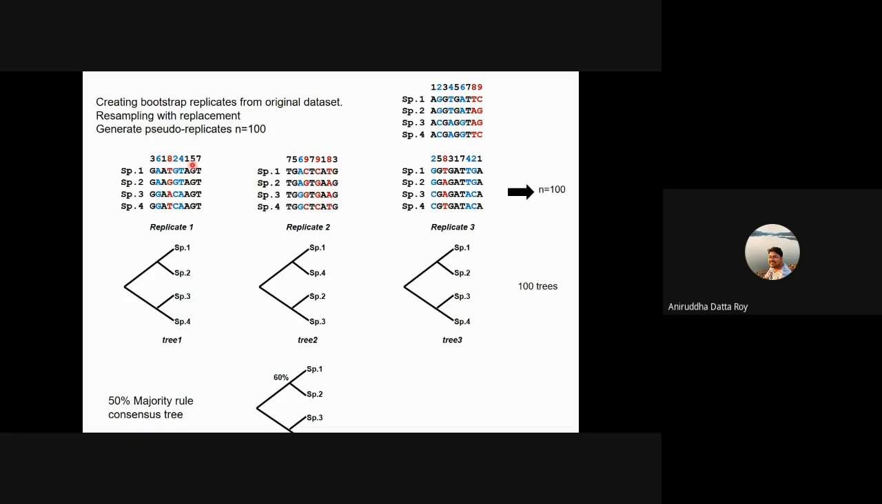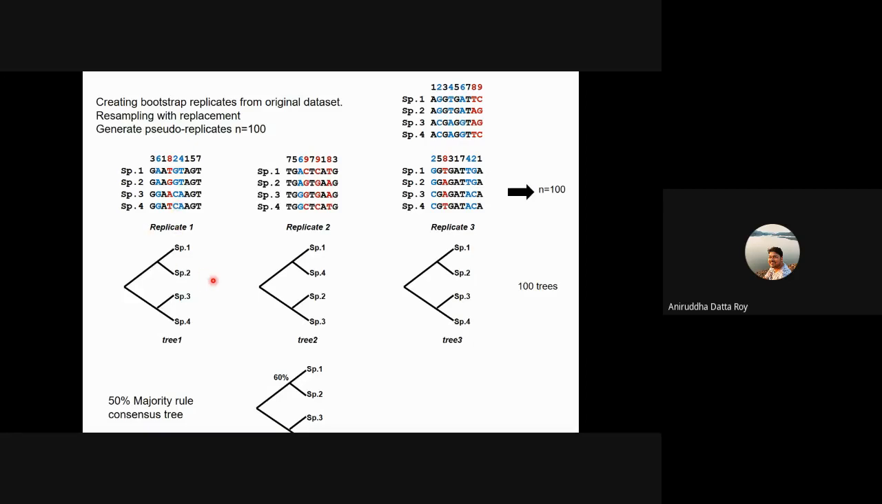Is there any other character that has come up twice here? Doesn't look like it. Here, character number 7 has come up twice. Character number 9 has come up twice. So you have this data set where you've resampled with replacement, and you build a tree. This is called pseudo replicate 1.